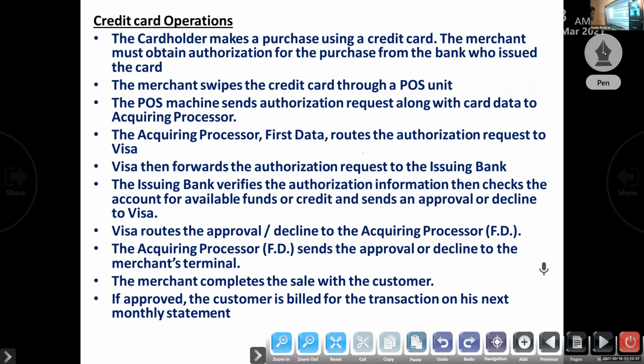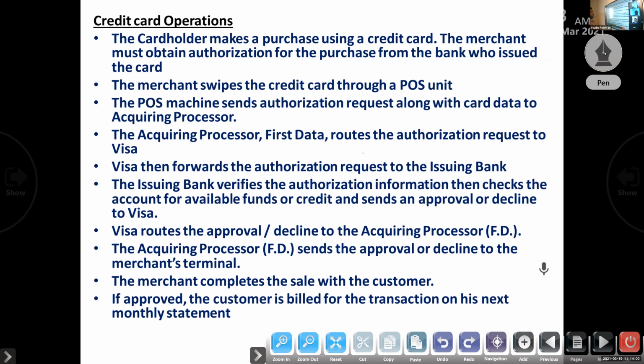Okay, so look, first step: the card holder makes a purchase using a credit card. With the help of a credit card, we can purchase goods on credit basis.